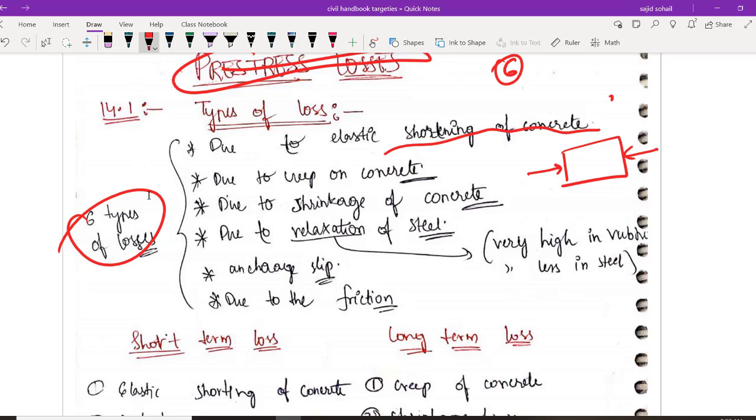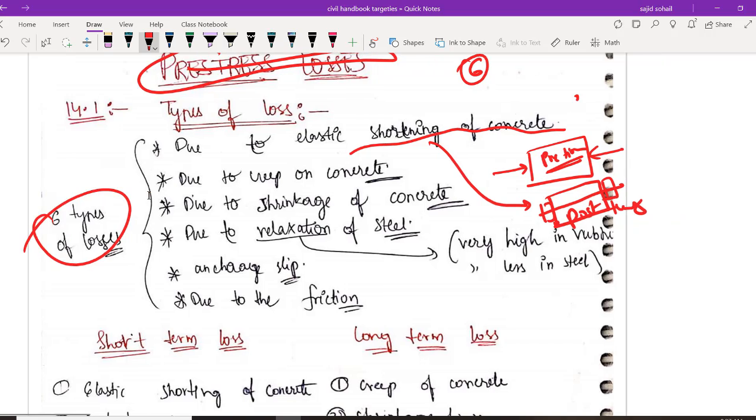Let me make it very clear. So if you are doing pre-tensioning, only then elastic shortening will be present. In case of post-tensioning, first your concrete is casted and then you have a stretched bar and it is anchored, right? So there won't be losses of elastic shortening if you are going for post-tensioning. But there is a clause in this also.